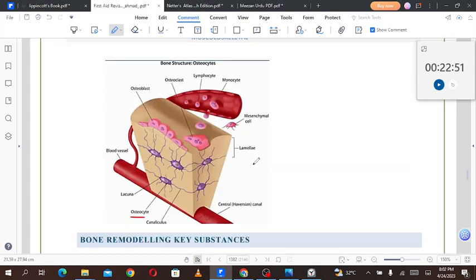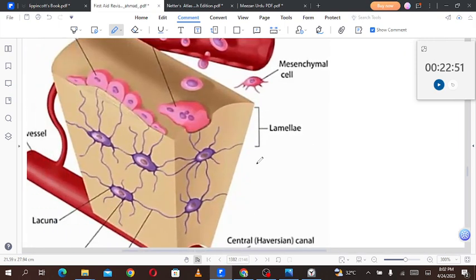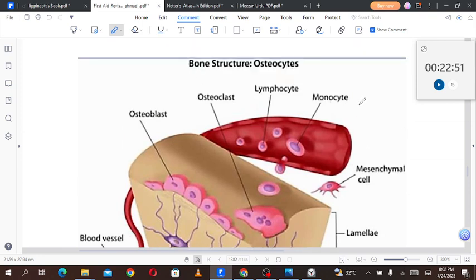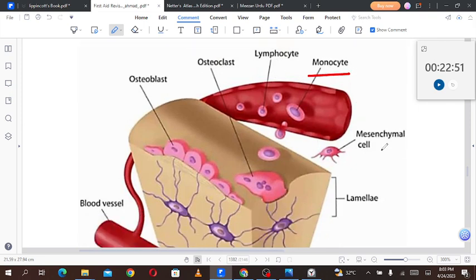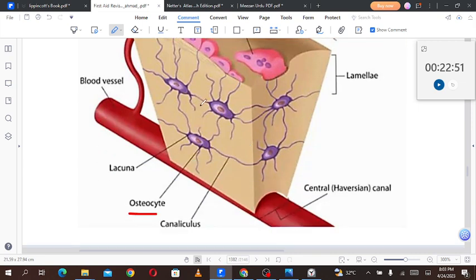Here you can see the bone structure and the osteocytes. I guess this is a picture from UWorld, maybe, but I have not seen this picture. Here you can see the monocytes and lymphocytes, and osteoclasts are coming from these monocyte precursor cells. Then we have a mesenchymal cell; the osteoblasts are on the surface, originating from the periosteal mesenchyme. Then we have osteocytes. This is the lamella, and the blood vessel is below that.